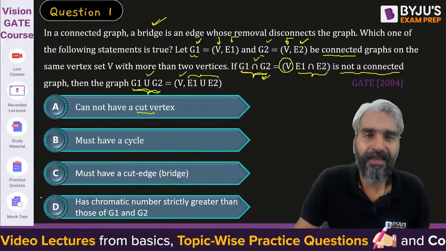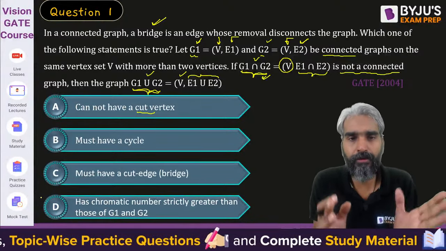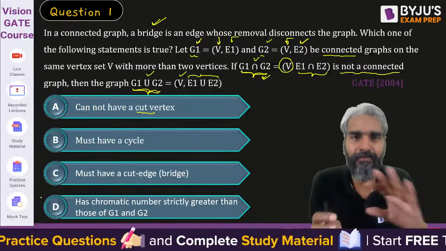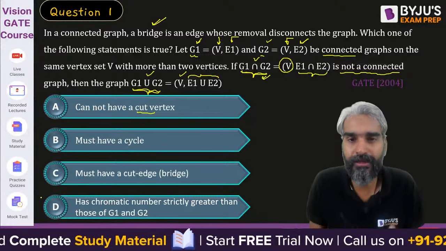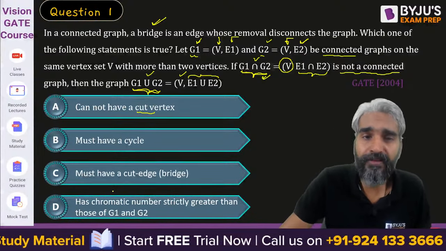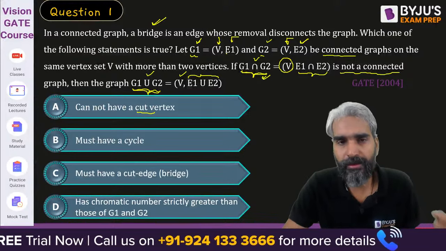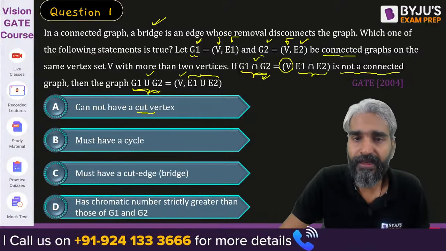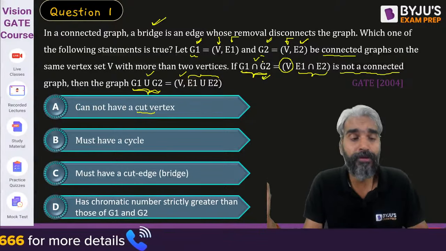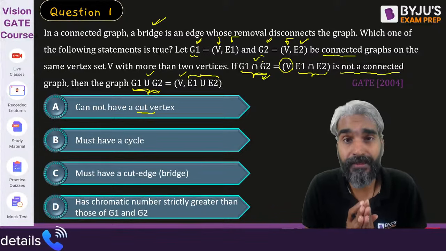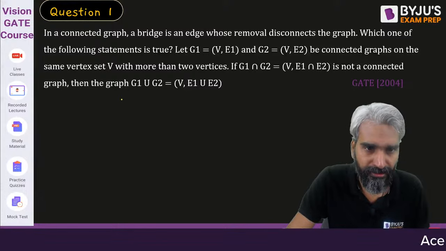These are some points, and this is a question related to analysis. You cannot simply go and start applying some formulas to obtain the answer to this question. You need to visualize what is actually happening. There are two graphs G1 and G2. You need to think of two graphs that are connected on the same set of vertices, but you also need to ensure that when you take the intersection of those two graphs, it must be disconnected, right? So it is the same question, I have just removed the option.